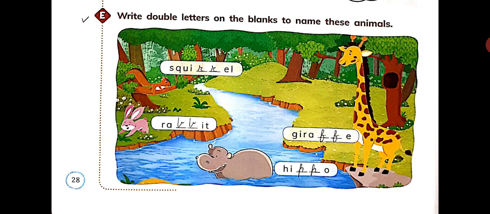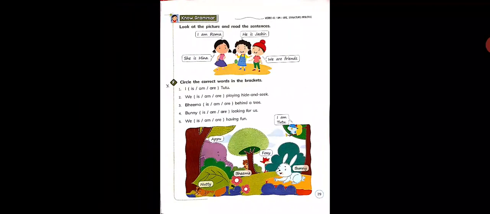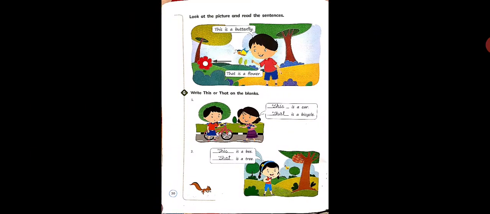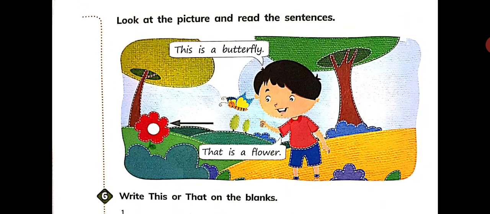Now come on page number 30. Children, this is page number 29. No need to do anything on page number 29. Come on page number 30. Look at the picture and read the sentences. This is a butterfly. Children, see in the picture, the butterfly is close to the boy and there is only one butterfly. So that's why the demonstrative pronoun this is used here.